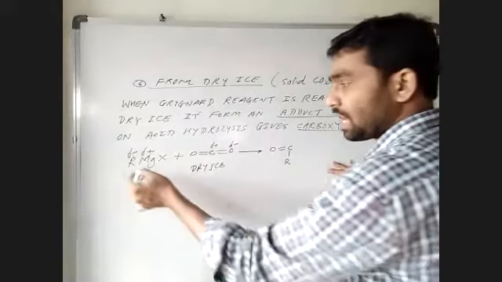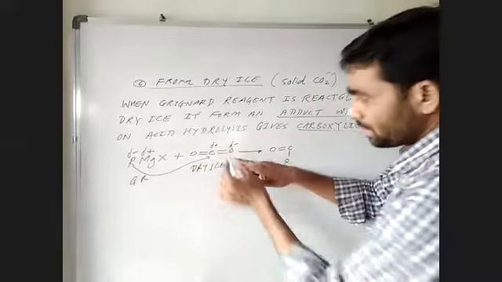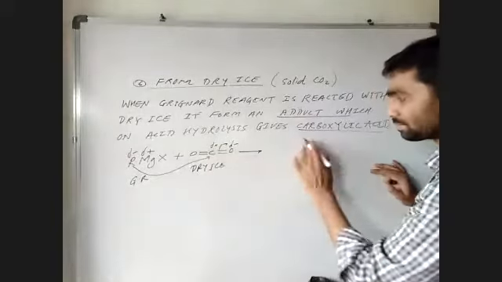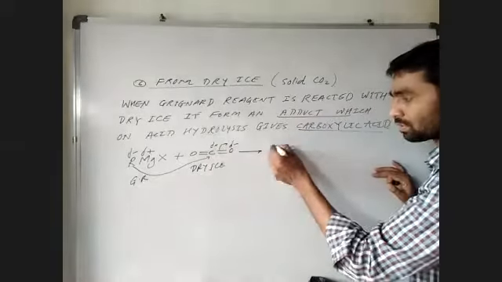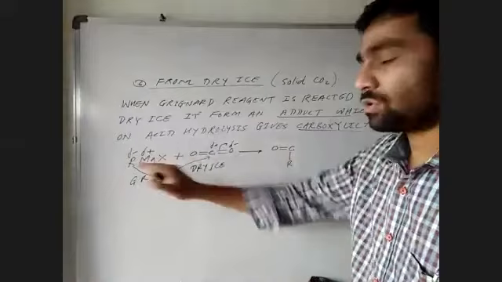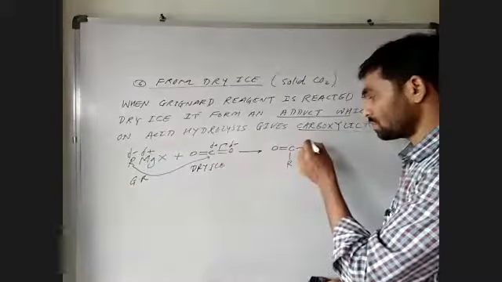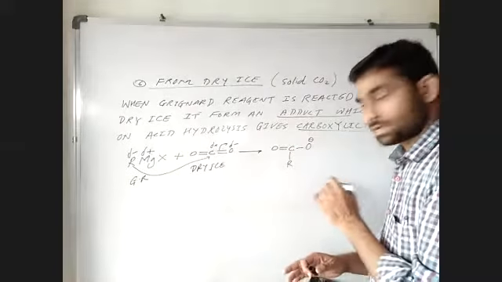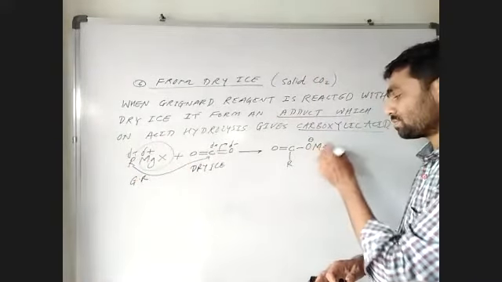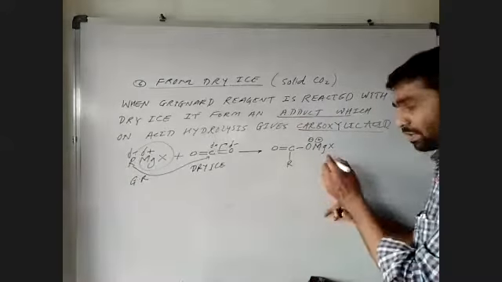So what will happen? This R, which has a negative charge, will attack this carbon, and therefore this bond will shift towards oxygen. So we can write here this carbon, double bond oxygen, and a new bond formed with the group R from the Grignard reagent, and this oxygen carries a negative charge, and the magnesium and halogen will be in association, positive. This is the adduct.